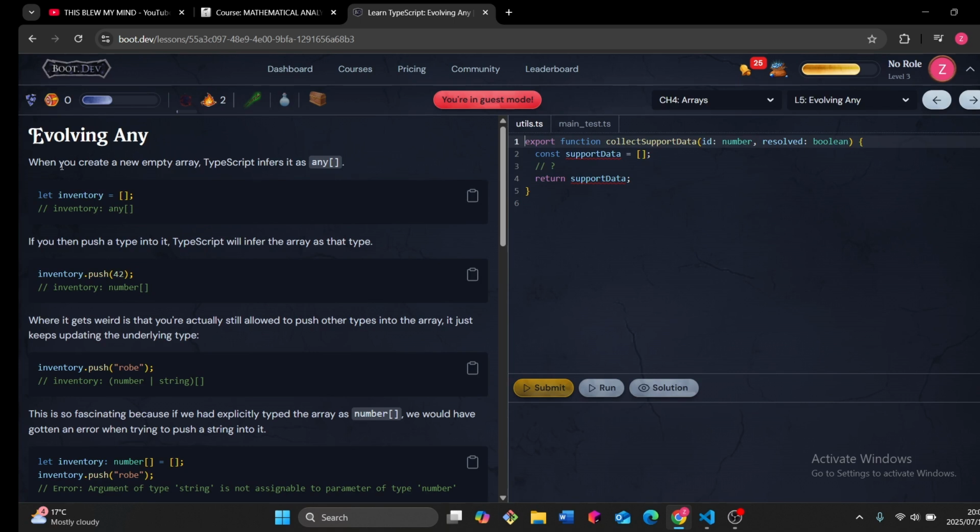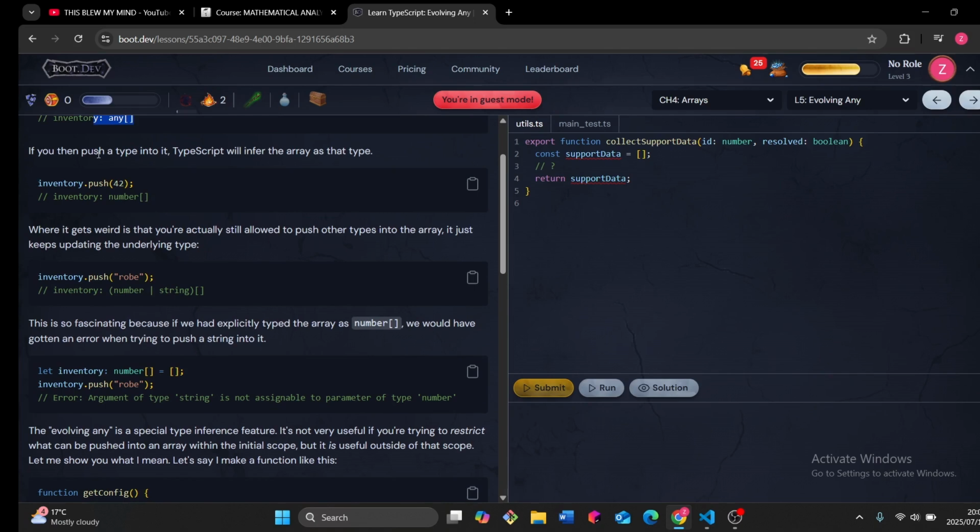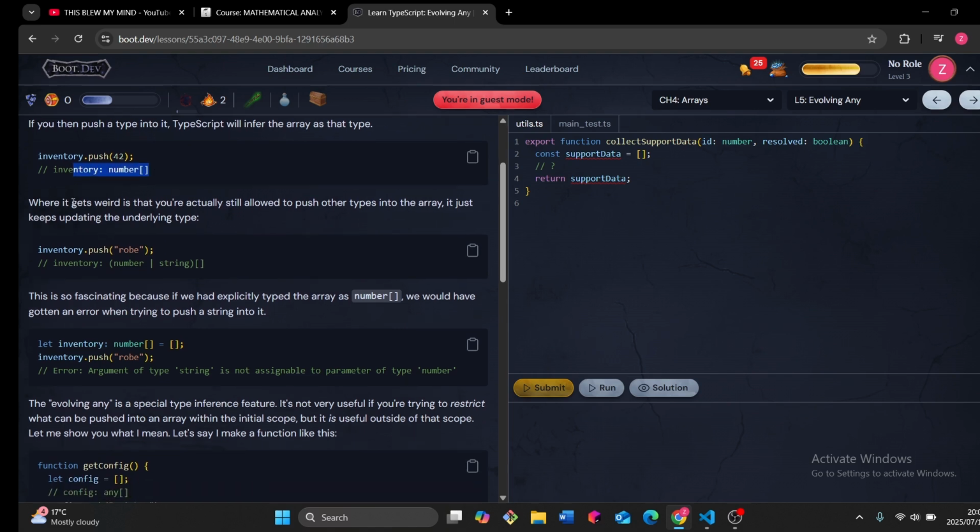Evolving any. When you create a new empty array, TypeScript infers it as any, okay, like that inventory. This will be inferred to that. If you then push a type into it, TypeScript will infer the array as that type. If you push in a number, it will be inferred as a number. So now you can no longer push strings. When you push strings, it will be inferred as a union type. You're actually still allowed to push other types into the array. It just keeps updating the underlying type.